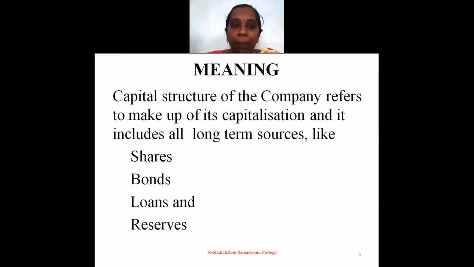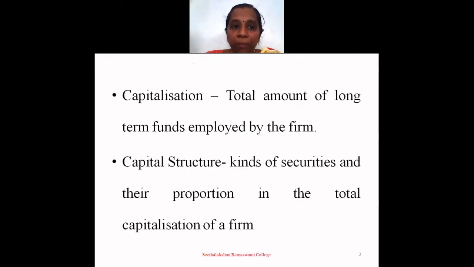Capital structure of the company refers to the makeup of its capitalization, and it includes all the long-term sources like shares, bonds, loans and reserves. Next one is the difference between capitalization and capital structure. Capitalization is nothing but the total amount of long-term funds employed by the firm. Capital structure is nothing but the kinds of securities and their proportion in the total capitalization of a firm.